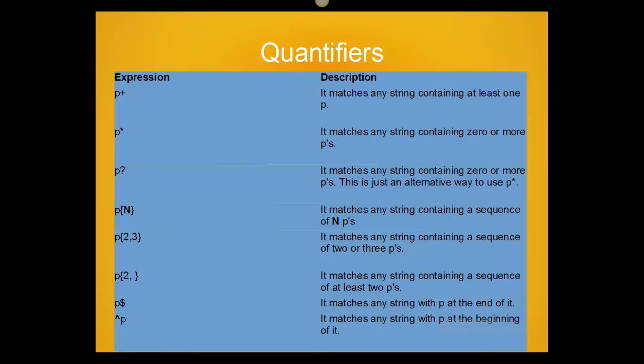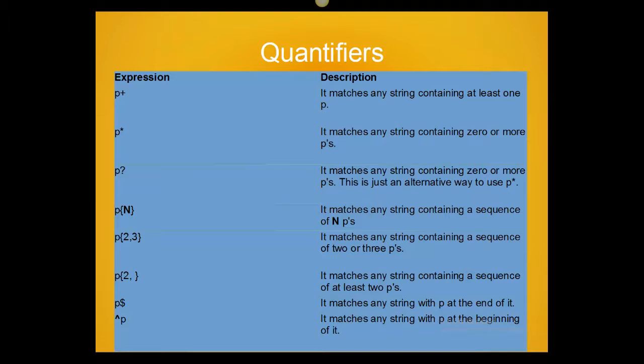And within a curly bracket, there are 2 and 3. It matches any string containing a sequence of 2 or 3 P's. Within a curly bracket, if you have a range like 2 or 3, it will match 2 or 3 P's.